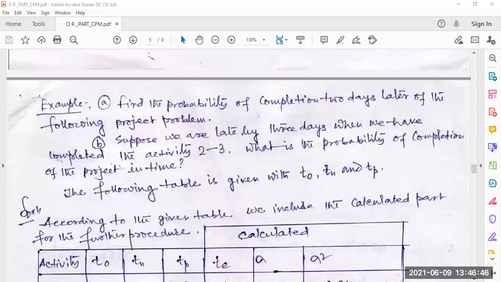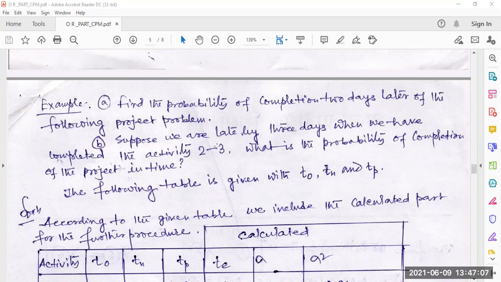Now an example is given here. Find the probability of completion 2 days later of the following project problem.